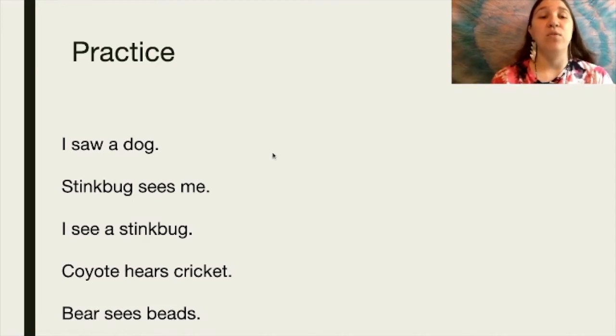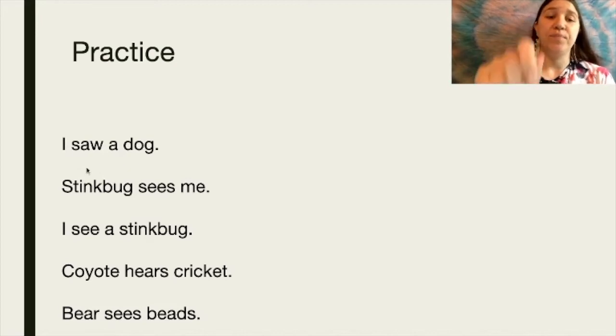It doesn't have to be the whole thing, even if it's just the first word for I. If you remember that word for I, go ahead and write it down and plug in everything that you know. So you can go ahead and pause that, write them down, and then I'm going to translate these sentences into Chukchansi.